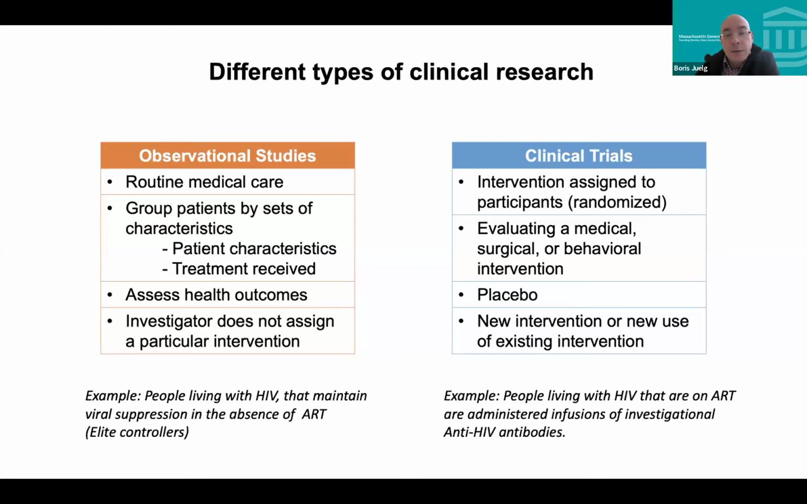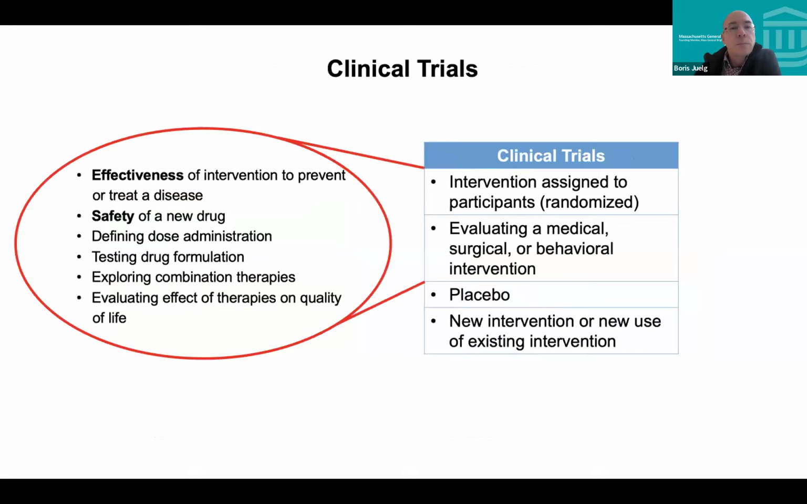And sometimes these are linked. For example, you do an observational study, you identify certain antibodies that elite controllers mount, and then you use these antibodies and administer them to people that are not elite controllers and see if you have a good therapeutic efficacy by those. So sometimes this goes from one to the other.